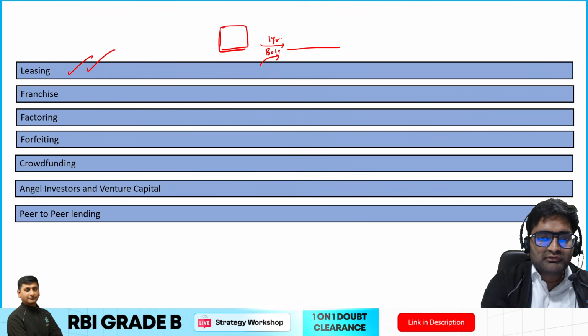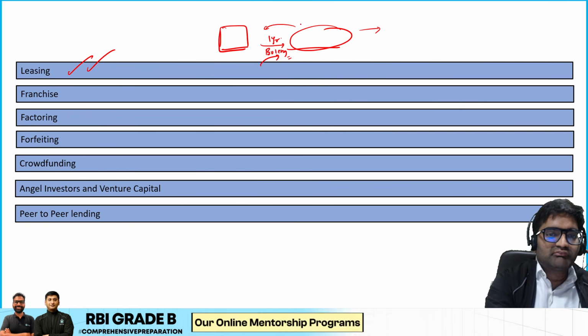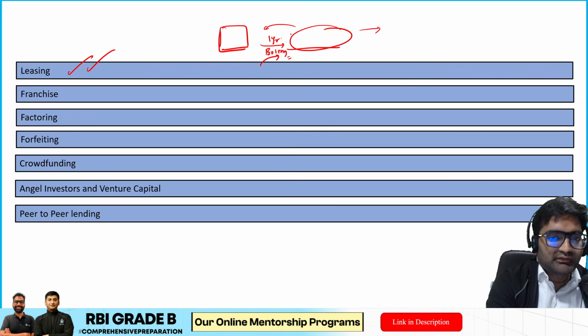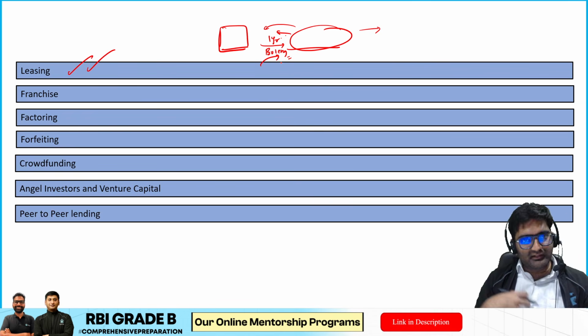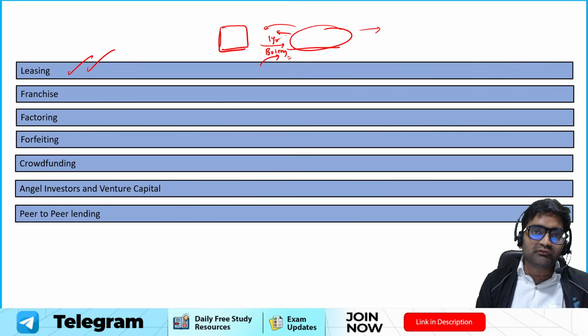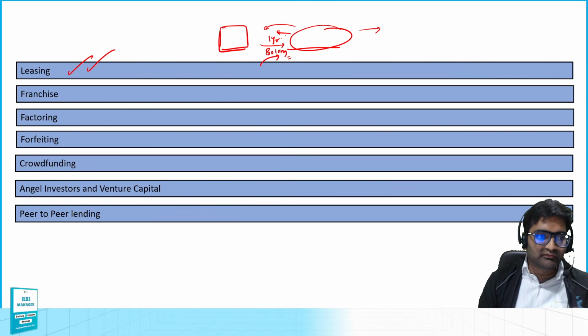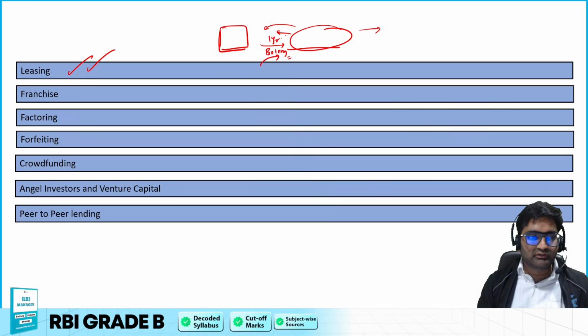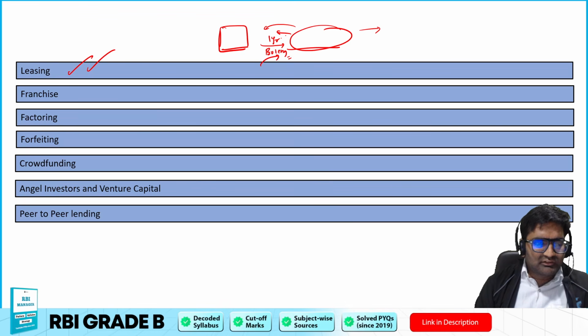Okay, so this is something that they can do very easily, and they will get it on rent, they will be earning from it, and then after 1 year they will return. In the time in between, they have either paid the rent of 1 year, or they will keep paying the rent every month or something like that. So that is called leasing, taking things on rent basically. There are various kinds of it, but yeah.